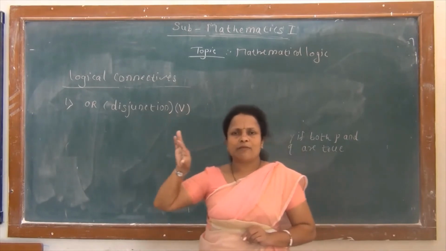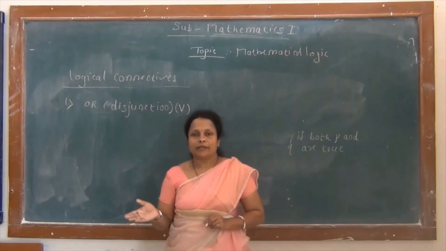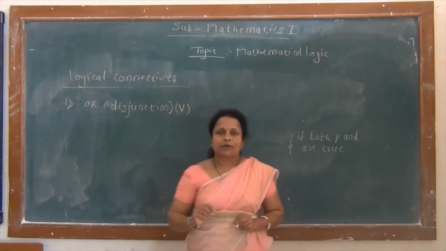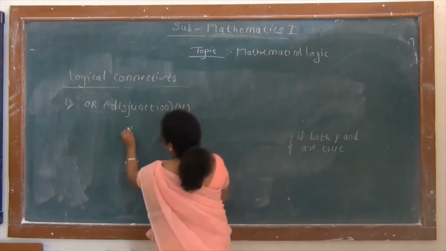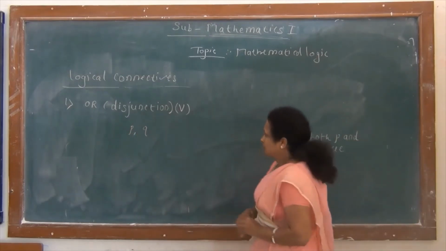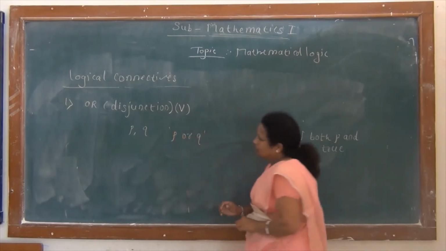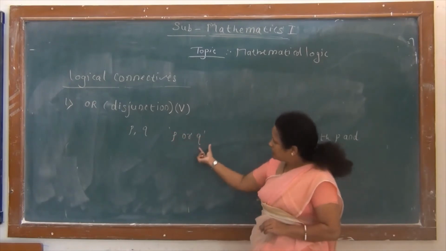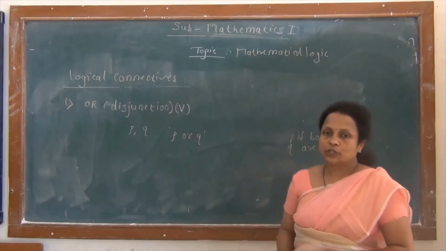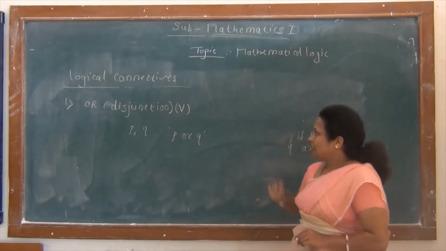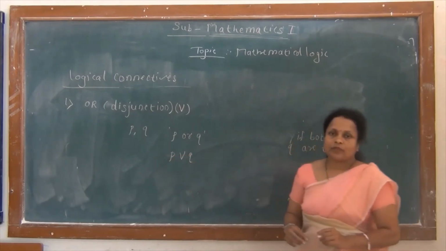So again definition is same as to our conjunction. If two statements or if two simple statements are connected by using connective or, then it is called as disjunction. If we take two simple statements as P, Q, then symbolically it is P or Q. First we write P statement, then we write Q statement and we connect them by or. It is called as a disjunction. And symbolically we write as P or Q.